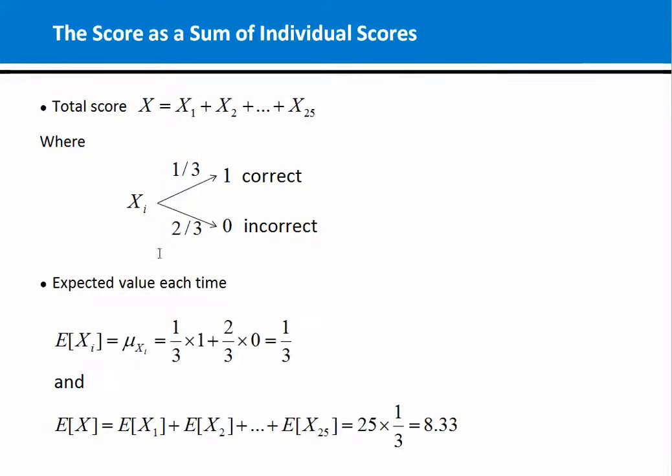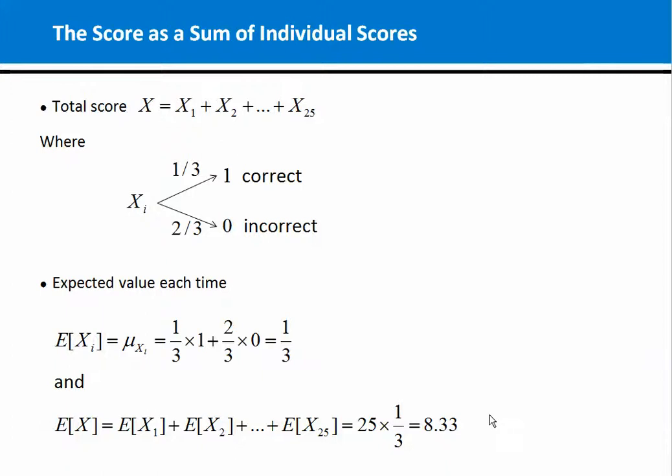The expected value of this random variable, which is just the score on each try, is the probability-weighted average of the possible outcomes, which are 1 and 0. So when we weight those by the probabilities, we get an expected value of 1/3. And now here we need to use a key property, which is that the expected value of the total score is just the sum of the individual expected values. So that gives us 25 times the expected value of any one of these. We're adding the same number 25 times, and each one of these is equal to 1/3. 25 times 1/3 gives us 8.33.